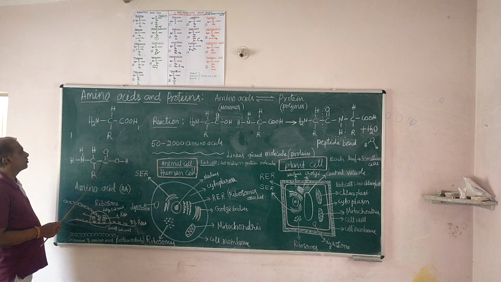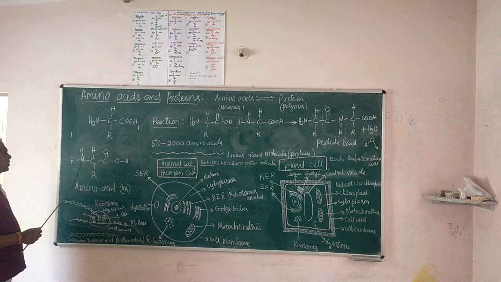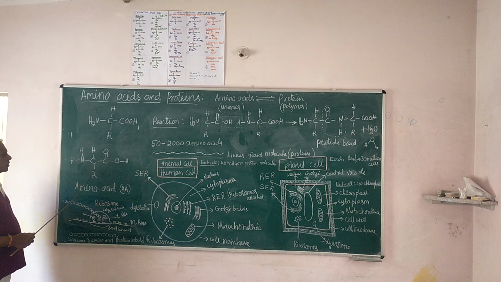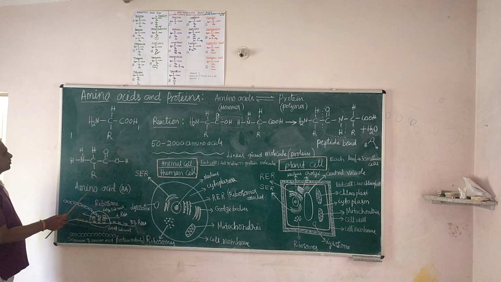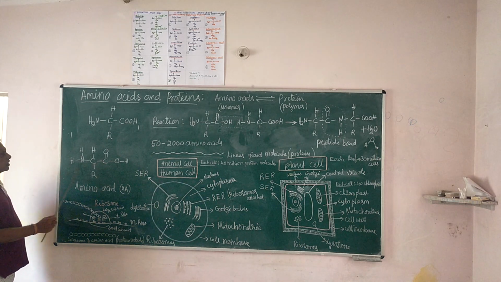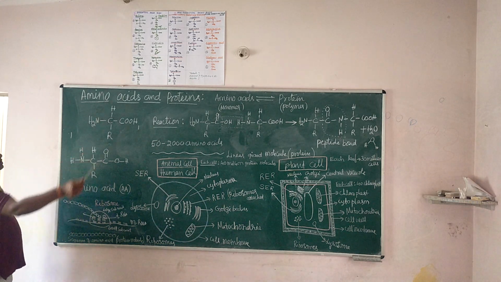C double O connected to another atom, that is the COH structure, the chemical bond structure. This is connected to nitrogen, and this nitrogen is connected by one hydrogen atom, that is H. This is connected to the carbon of this group. So this is the basic structure of amino acids, written with all the chemical bonds and atoms. This is common in all amino acids.